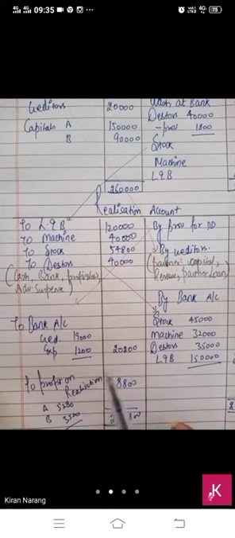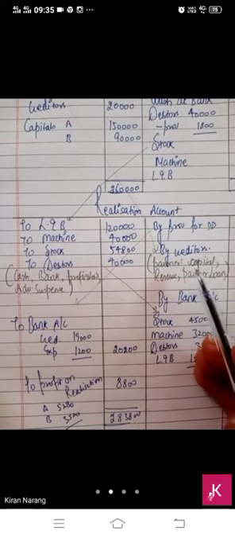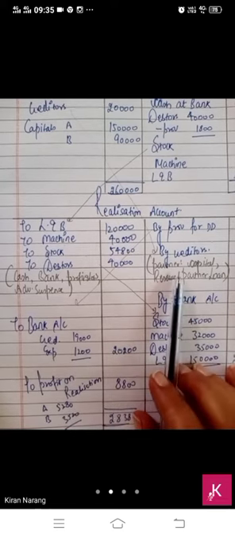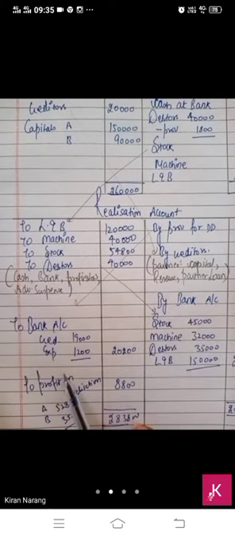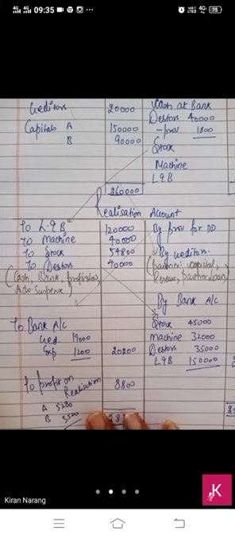Then we have to pay all the liabilities. One thing you have to note down: if any asset is not sold off, leave it. But if any liability is not paid off, you have to make the payment. That is compulsory. In the question, they will deliberately leave out some liability. They will not inform you that this liability is paid off, but you have to make the payment of this liability. And if there are other expenses you have paid, you have to write them here. Then after doing the total and balancing, the figure will be the profit. This is how we prepare the realization account.